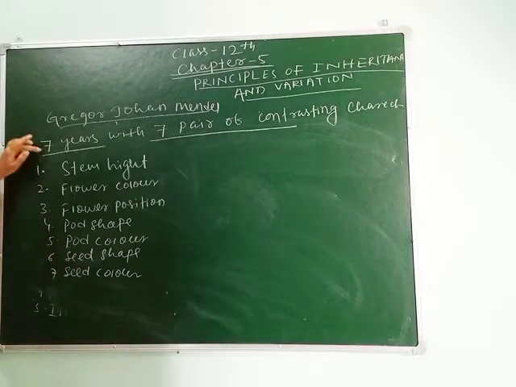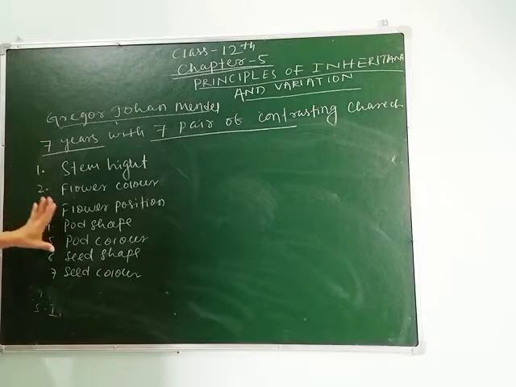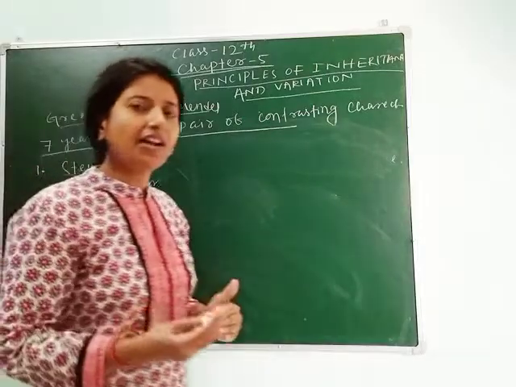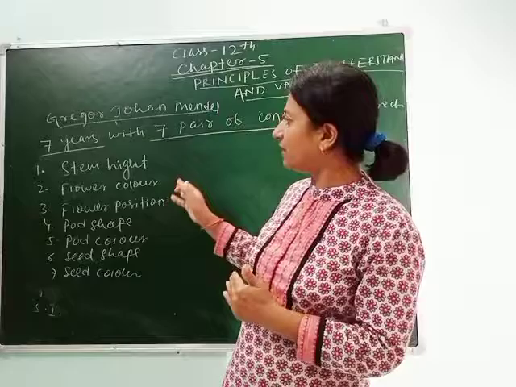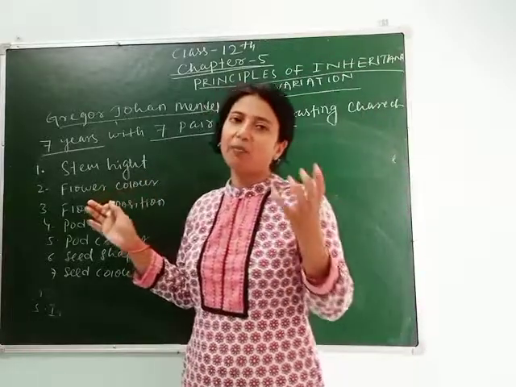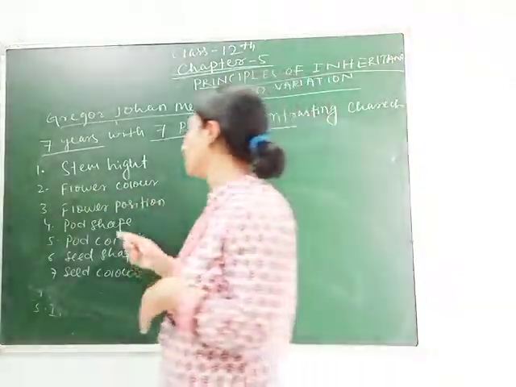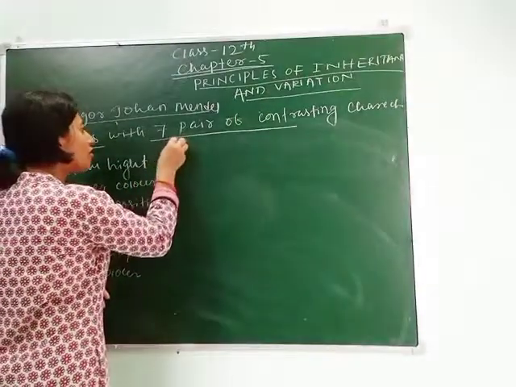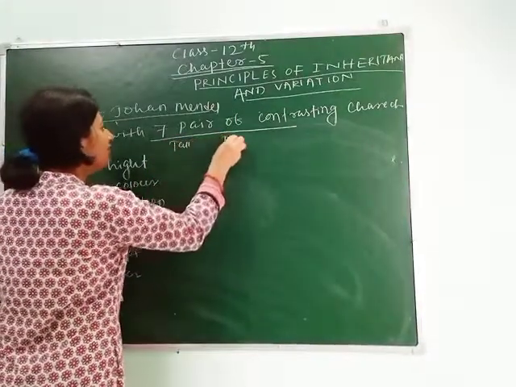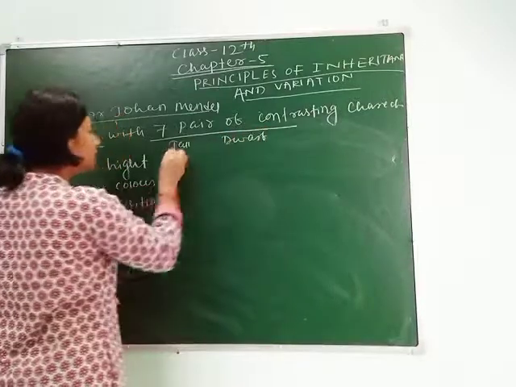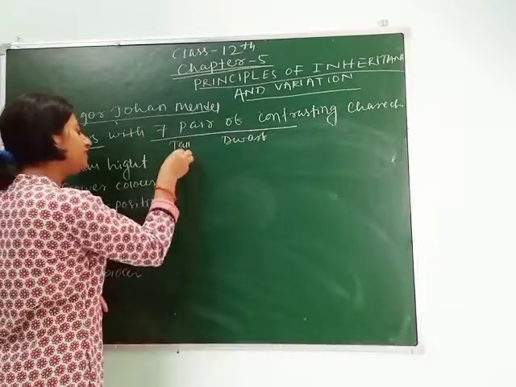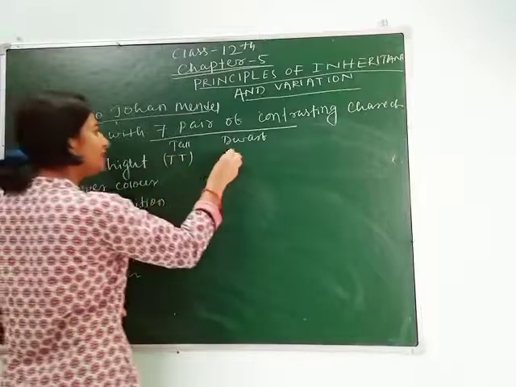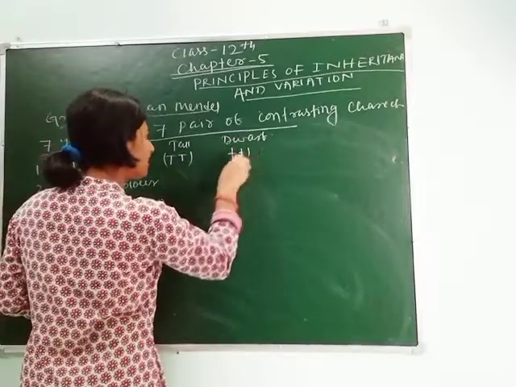As I have told you, Mendel's experiment was continued for 7 years with 7 pair of contrasting characters. Contrasting means, let's think here that one is dominant and another is recessive. So for stem height, he has taken tall and dwarf. For tall, he takes capital letter, capital T, whereas for dwarf, he chooses small t.